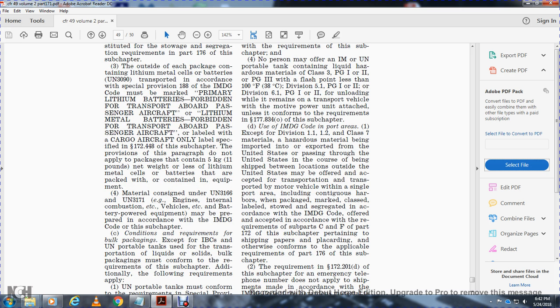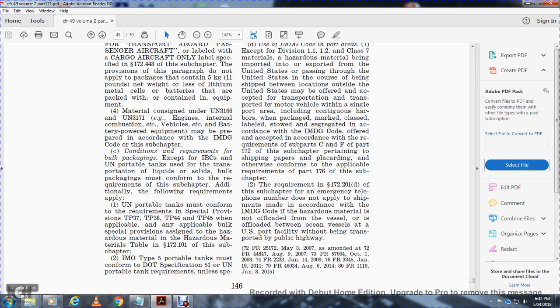The conditions and requirements for bulk packaging, except for IBCs and UN portable tanks used for the transportation of liquids and solids, are that bulk packaging must conform with the requirements of this subchapter, with the following additional requirements applying. UN portable tanks must conform with the requirements of special provisions TP37, TP38, TP44 and TP45 when the applicable bulk special provision is assigned to the hazardous material in the hazardous materials table in 172.101 of this subchapter.